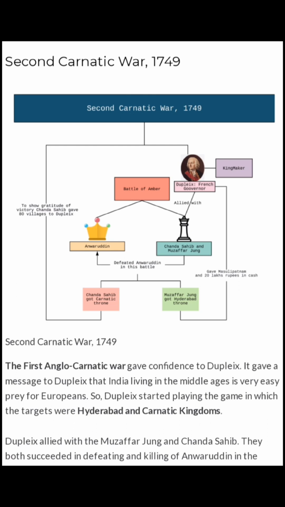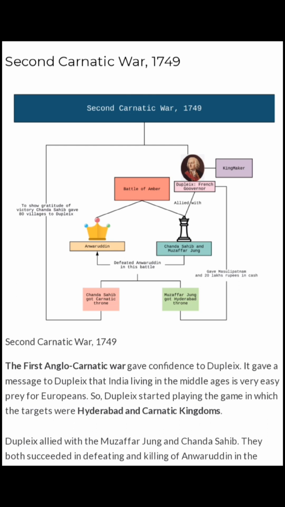Dupleix was successful in putting his candidates on the thrones of Hyderabad and Carnatic. The two of them, as a reward, gave big gifts to Dupleix. For example, Chanda Sahib gave 80 villages near Pondicherry. Muzaffar Jung gave the town of Masulipatnam and 20 lakh rupees in cash to Dupleix, and Dupleix was made honorary governor of the territory from the river Ganga to Kanyakumari.